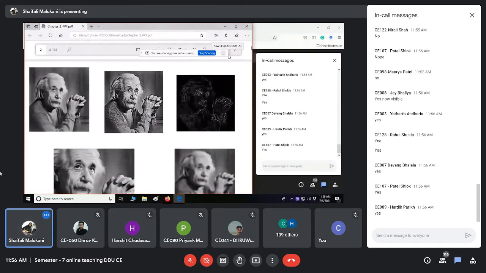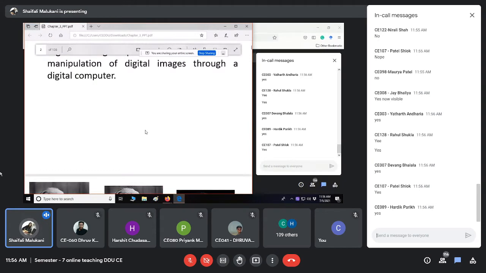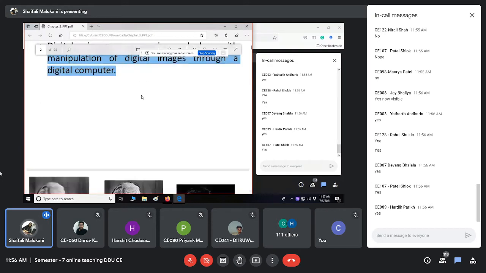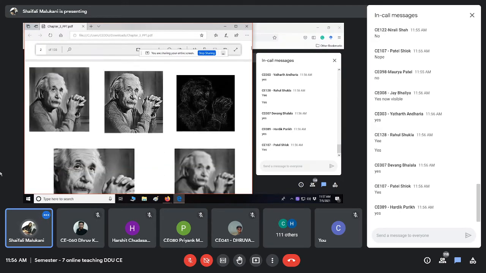Okay, that's great. So that is what I was talking about: digital image processing is the dealing with or manipulation of digital images through a digital computer. How will we manipulate? You are going to capture the image, you are going to store it in terms of bits. How will we manipulate it? You will use your computers to manipulate it. What kind of manipulation are you going to do? So manipulations will be of these types.